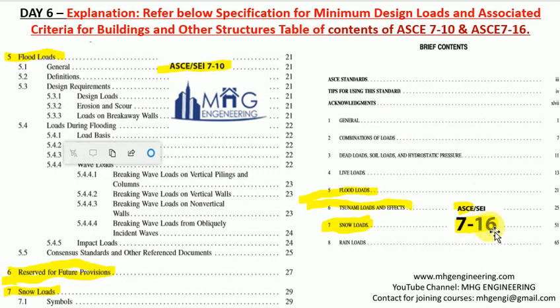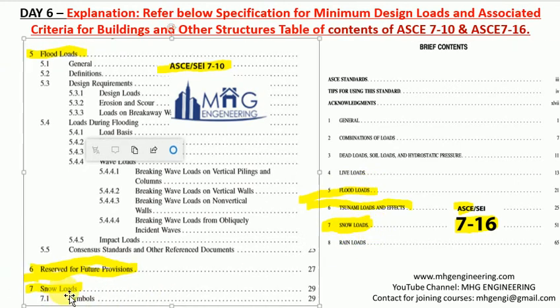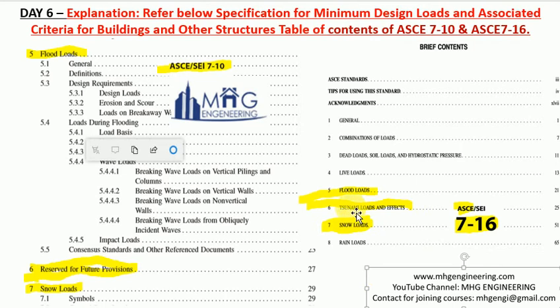in ASCE 7-2016, chapter number 5 is the same, flood loads, just like the 2010 version. Chapter number 7 is also snow loads, just like the 2010 version. But in the 2016 version there is tsunami loads and effects, added as chapter number 6, which was kept as reserved for future provision. So tsunami loads are added.